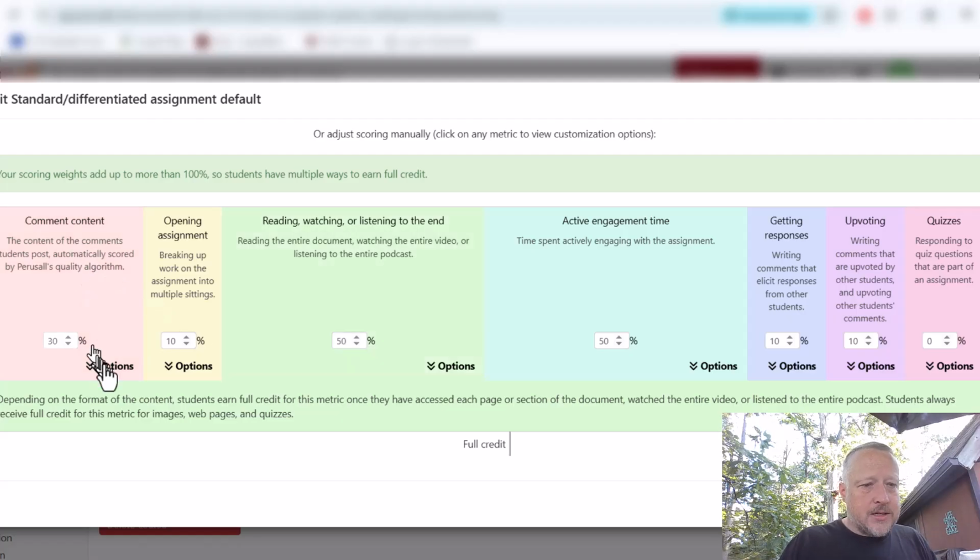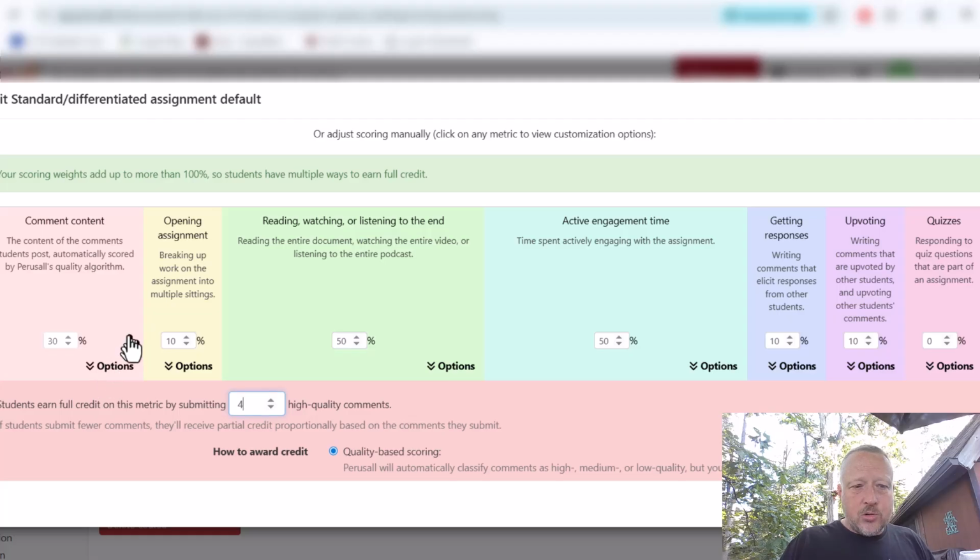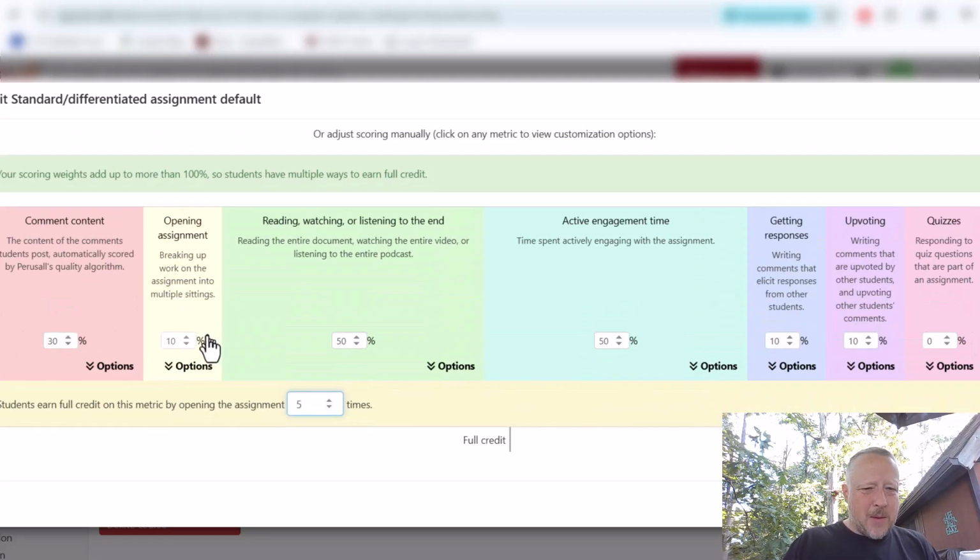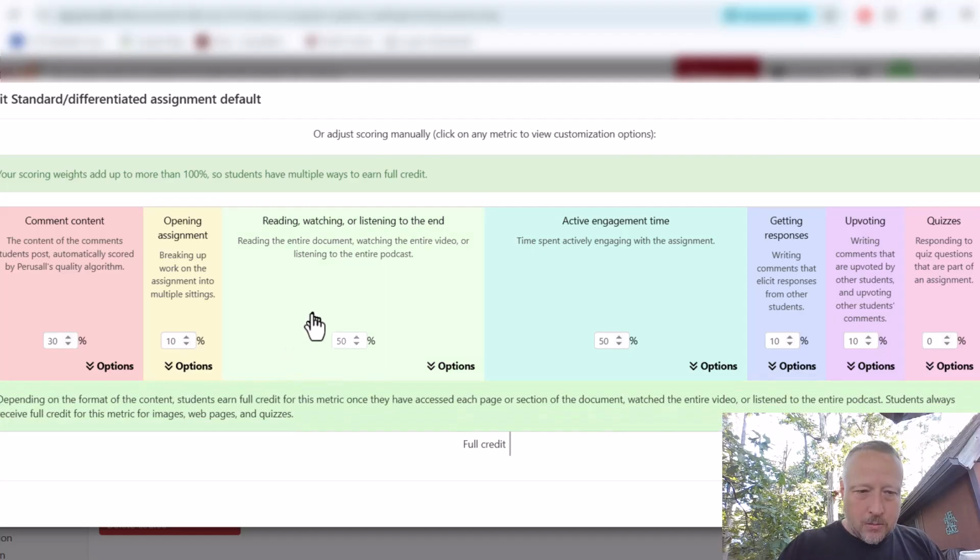Comment content is just that: you'll get full credit by submitting 4 high quality comments. So that's part 1. Opening the assignment was rather interesting. In fact, I'm going to adjust it. It says 5 times. I don't get that, so I'm going to make that 2 times. So there we go.